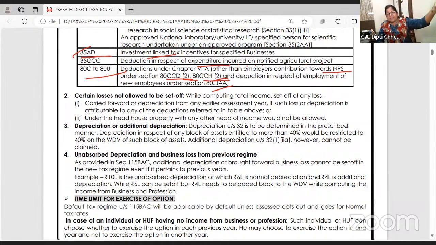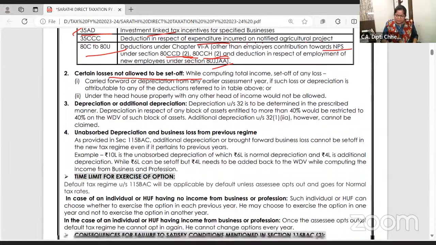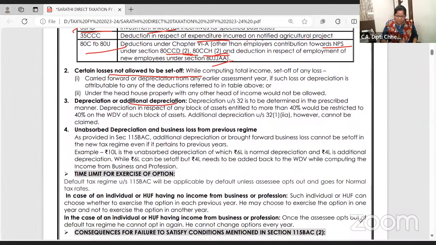Earlier, for additional depreciation, you also have a loss brought forward, which you cannot set off now. Am I going fast, or is it clear? When scientific research is not allowed as a deduction, can you set off the 1920 scientific research loss you are bringing forward now? No. Certain losses related to these deductions are not allowed. Additional depreciation is not allowed.